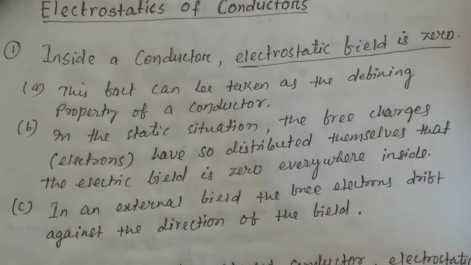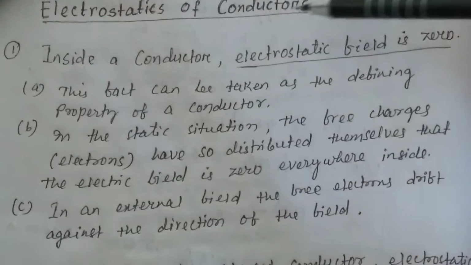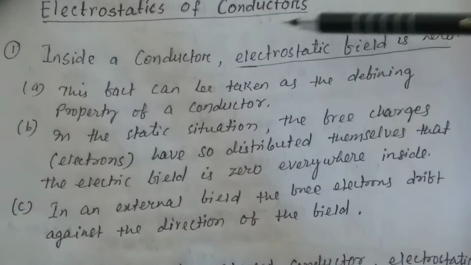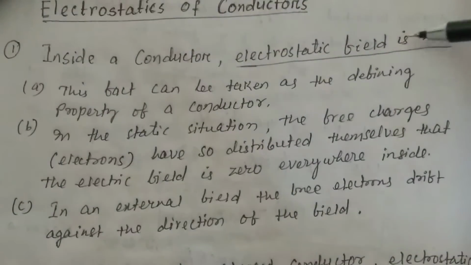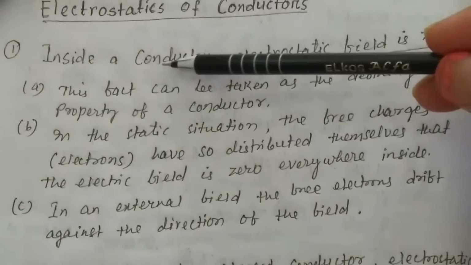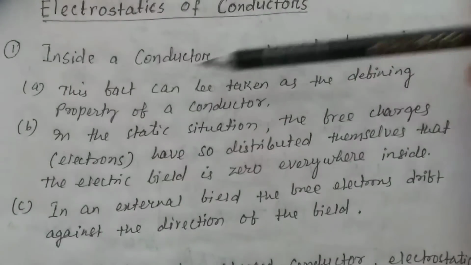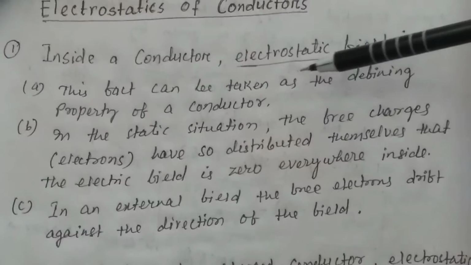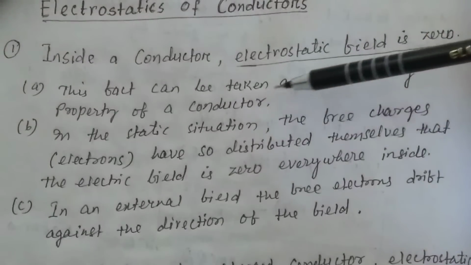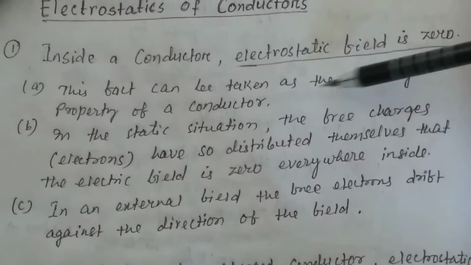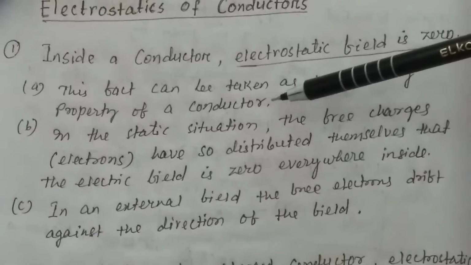Let us discuss today a very important topic, that is electrostatics of a conductor. Inside a conductor, the electrostatic field is zero. Remember, inside a conductor, the electrostatic field is zero. This fact can be taken as the defining property of a conductor.